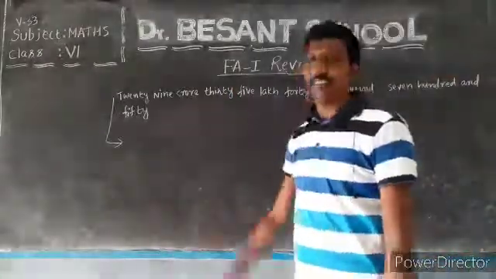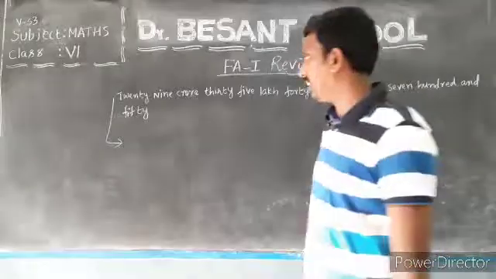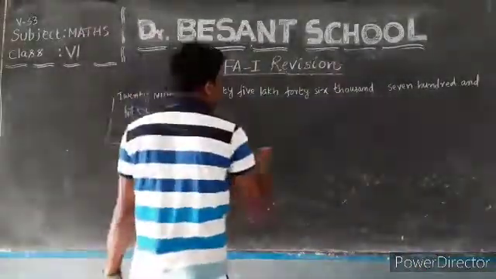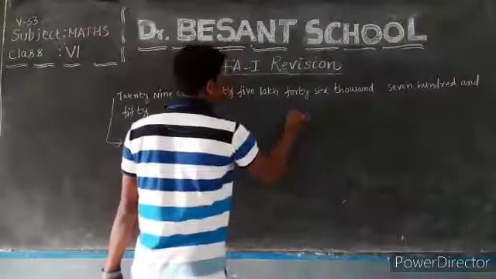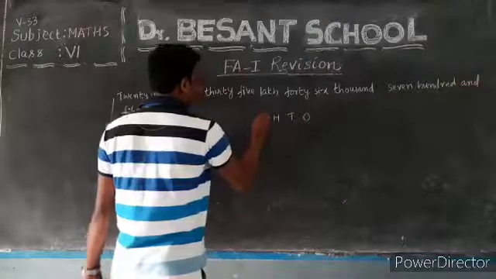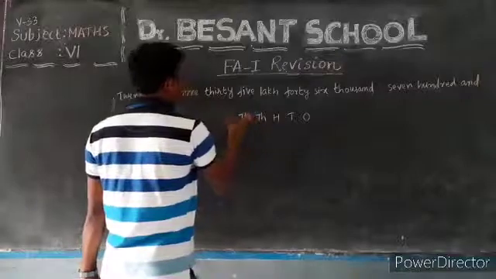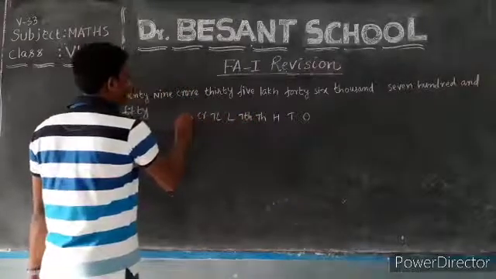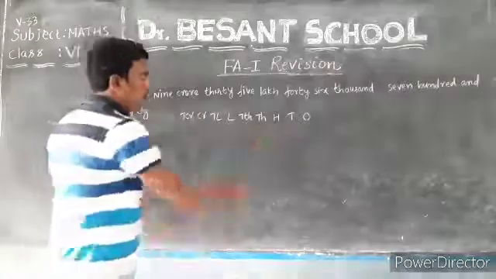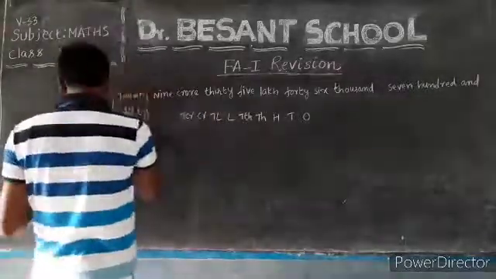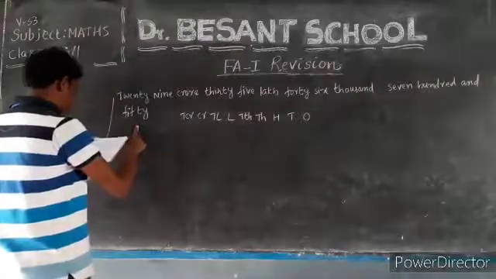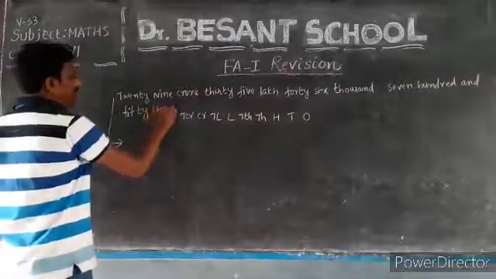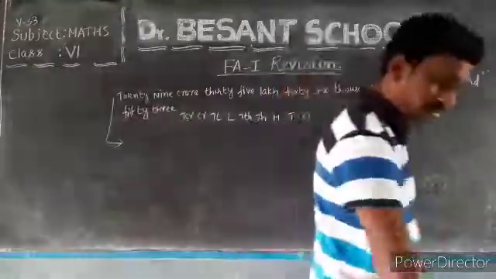First, let me write this number in numerals. In numerals, I have place values up to 10 crores. So, ones, tens, hundreds, thousands, 10,000s, lakhs, 10 lakhs, crores, 10 crores. How many ones are there? Sorry, there is one more left, that is 53.